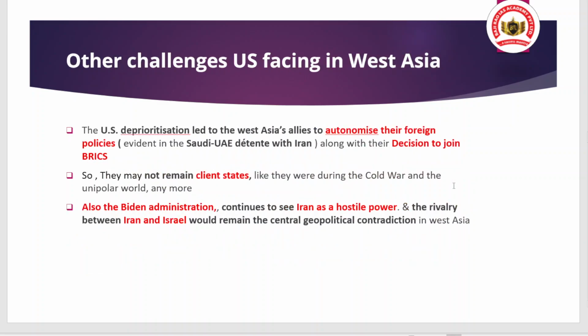Okay. And also the US deprioritization in West Asia led to West Asia's allies to Ottomanize their foreign policy. Once upon a time, the West Asian allies of the US were too dependent on the USA for arms, for ammunition, for maintaining relations with other countries.